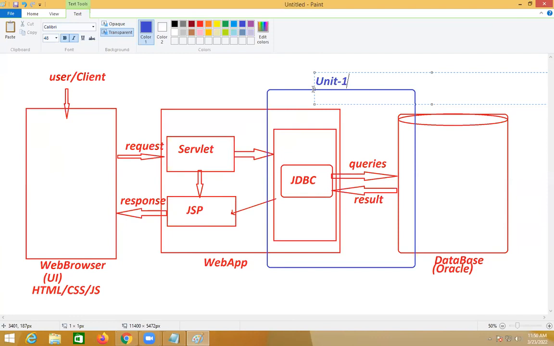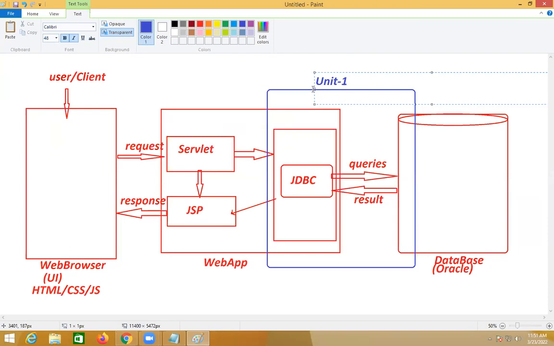So using those 5 queries, we are going to interact with that database. That is unit number 1. Unit number 1 takes almost 15 to 18 days, so 18 sessions. Within those 18 sessions, those who are in core Java will cover 3 or 4 units there, and those in Oracle and HTML, CSS will cover 3 to 4 levels.